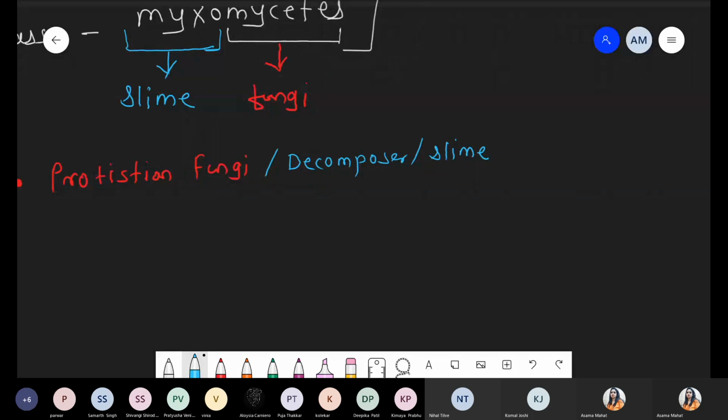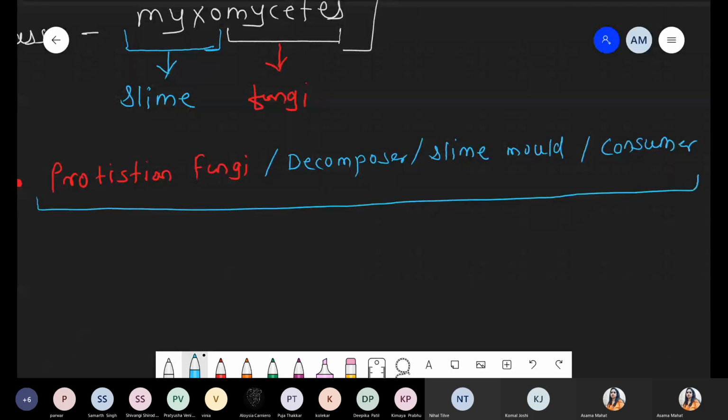So Protistean fungi, that is Protista, but these are similar to fungi. That's what is called the Protistean fungi. Decomposers, you can also say slime mold, you can also say consumer, because all these are saprophytic organisms. All these Protistean fungi, decomposers, slime mold, consumer will be divided into two types.